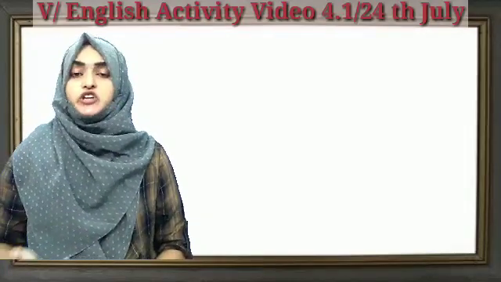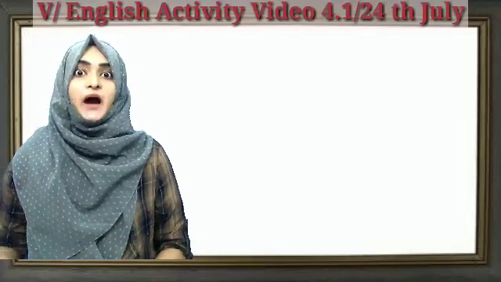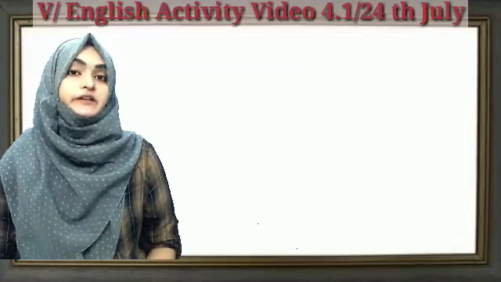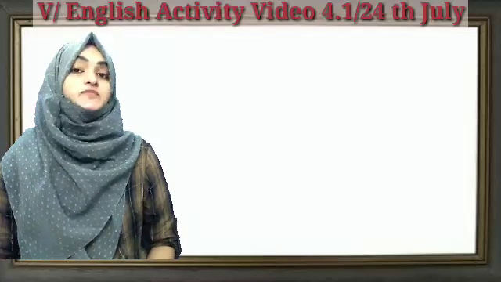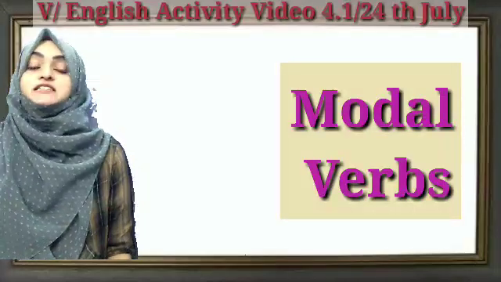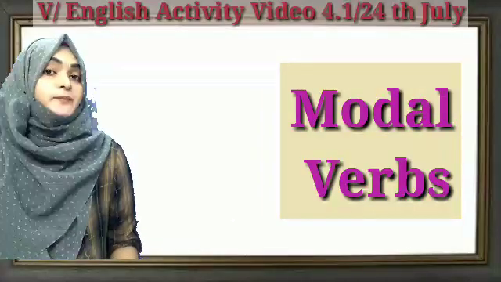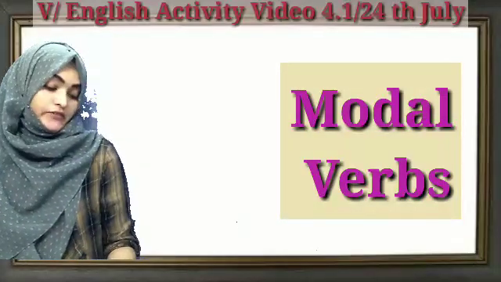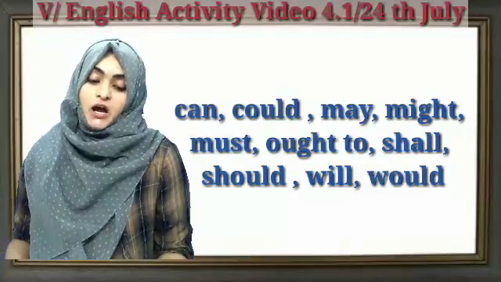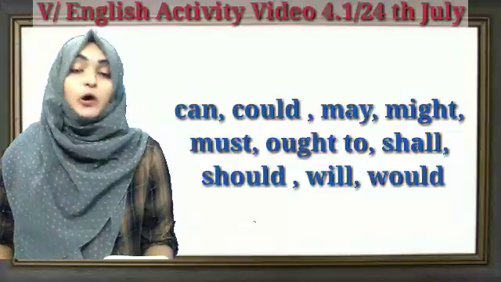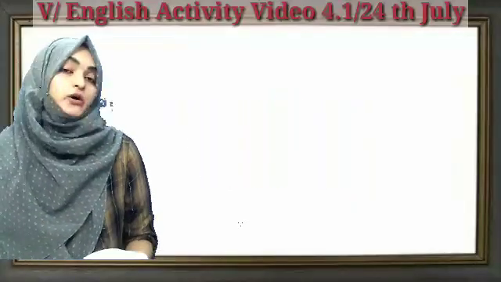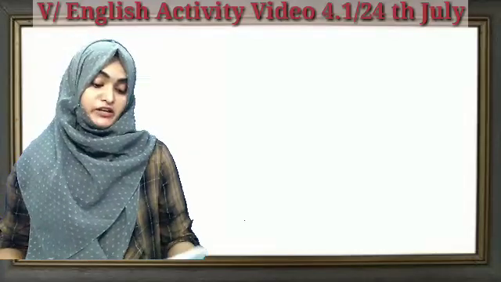Can, could, shall, should, will, might, may, etc. What's this? Yes, these are called modal verbs in English. So in total, there are 10 modal verbs in English. Okay, the first ones are can, could, may, might, must, ought to, shall, should, will, would. These are the 10 modal verbs in English. Okay, so let's discuss in detail.